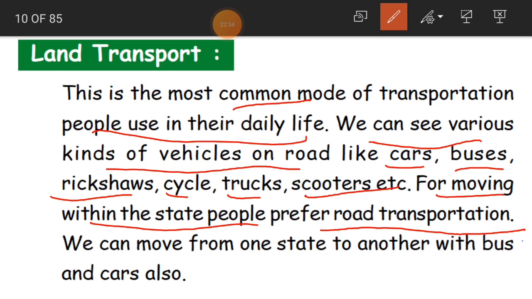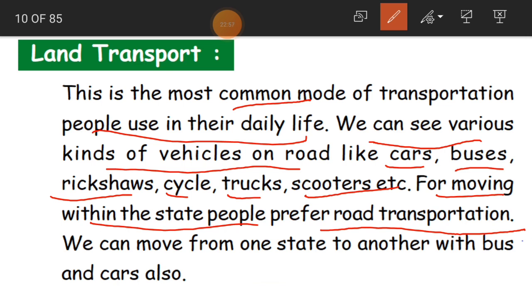Railways also will come, but we are talking about road transport here. To move within our state, we use road transportation the most, and sometimes we take the train.